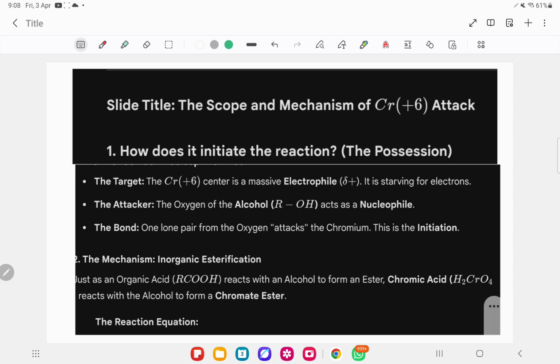Our ethanol, our alcohol, has an OH group, and the OH oxygen has two lone pairs of electrons. Lone pairs of electrons do not participate in the bonding, they are free. Now this kind-hearted oxygen acts as a nucleophile and donates its electrons to the chromium.